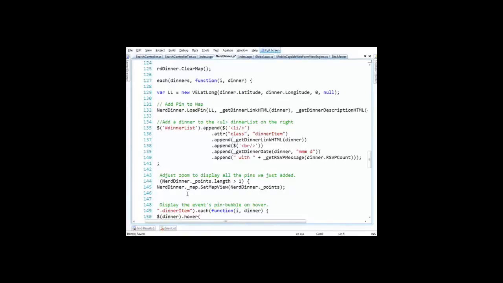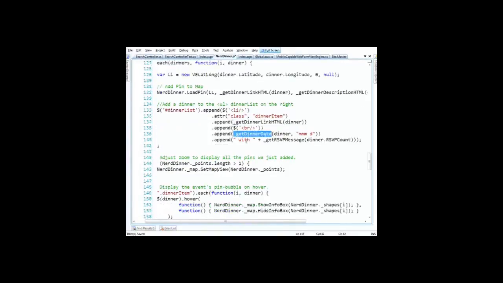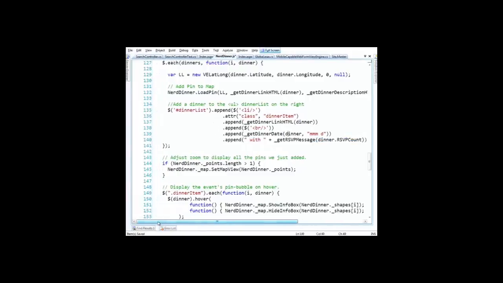If I had other analytics that needed to work on dinners, this is nice because now I've got a dinner object in memory, and I can do other work on that, as opposed to retrieving a view. So you can move multiple things across the wire. And typically when people say AJAX, that includes bringing views of HTML across the wire. So here I'm just saying, hey, take that list and append this list item and make it a dinner item, and go grab some HTML for it, same function I used there. And then grab the date for it and say it's this date with X number of people RSVPing. Then we just call some methods inside of Virtual Earth to set the view, because I want to make sure all the pins that came back show up there. Otherwise, I'd be just zoomed in on the US.